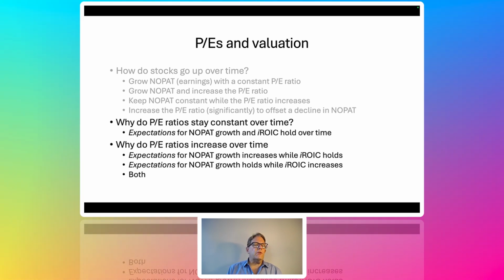Why do PE ratios increase over time? Well, expectations for NOPAT growth increase while the incremental return on capital holds, or expectations for NOPAT growth stay constant while the incremental return increases. And then the third case is you could have both: expectations for NOPAT growth increase and expectations for incremental return on capital increase. Stock price will go up. Or in this case, why do PEs either stay constant or expand?